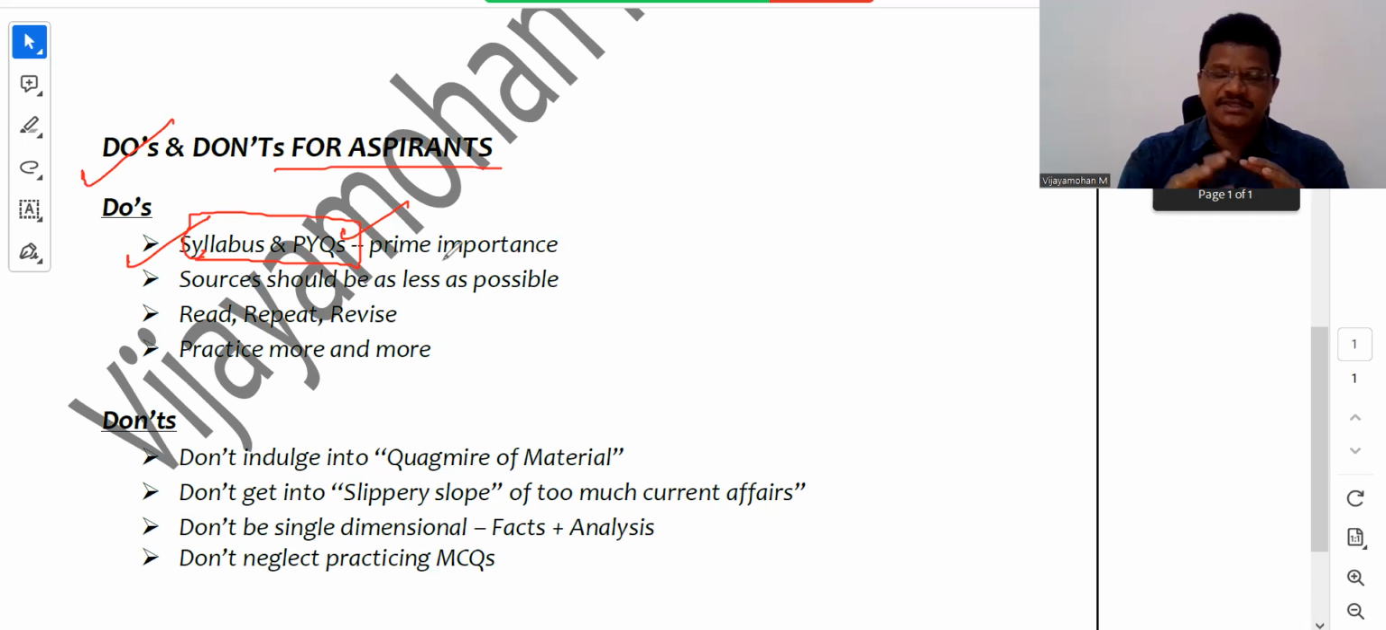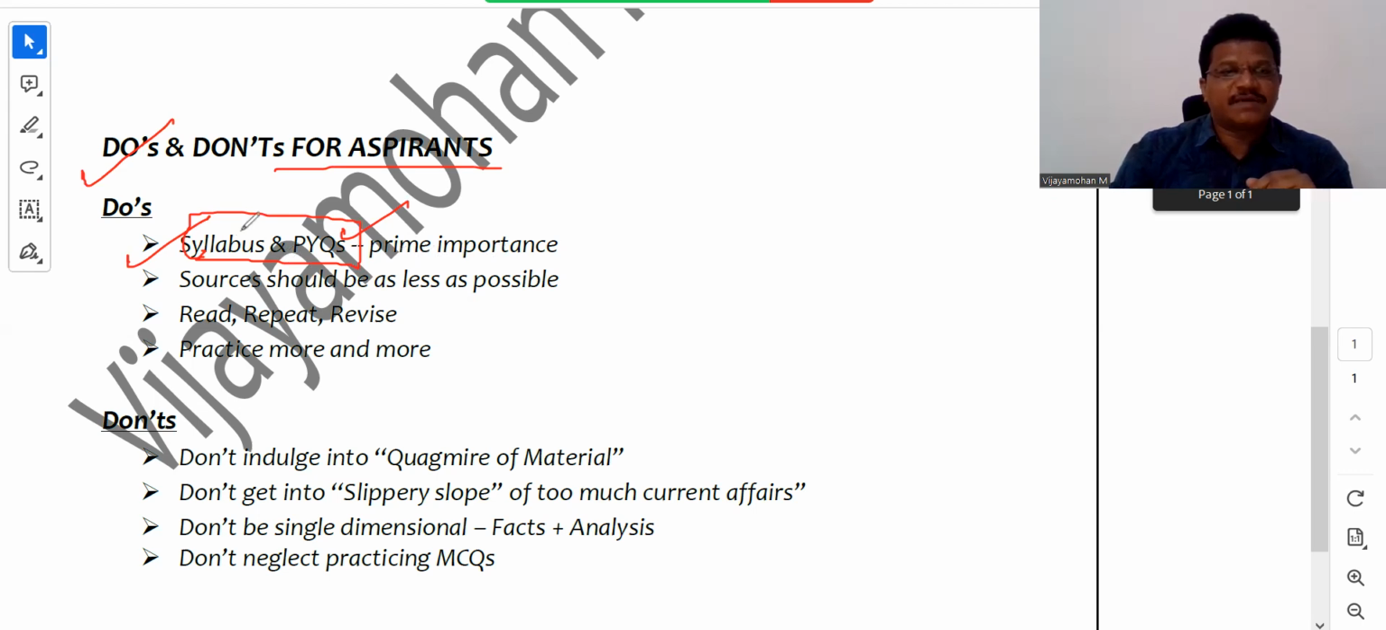There will be questions in that category also. One line question will be given, but the majority of the questions have increased to a bit of a standard level, and they are giving analytical oriented questions, and facts are also there. Facts are also there, right? So this is the first thing that aspirants have to do.